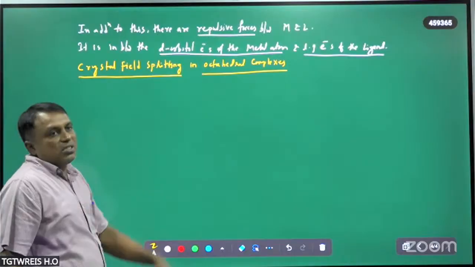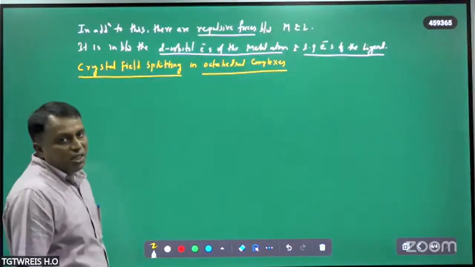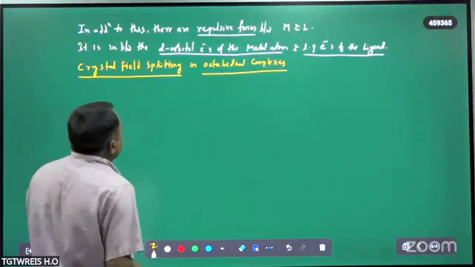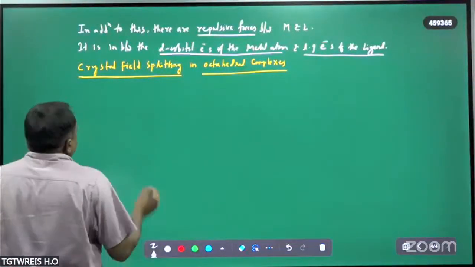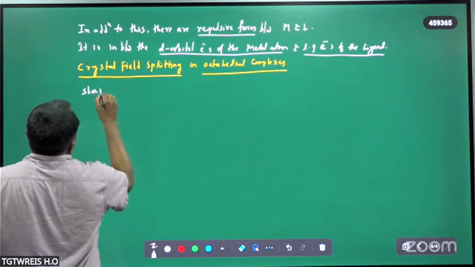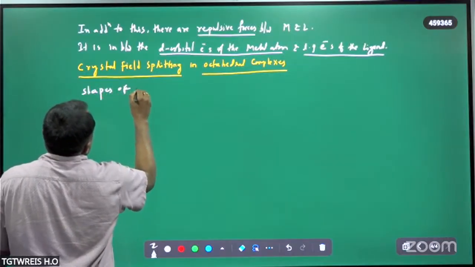Before we discuss crystal field splitting in octahedral complexes, first you have to know the shapes or geometries of the d orbitals. Shapes of d orbitals.